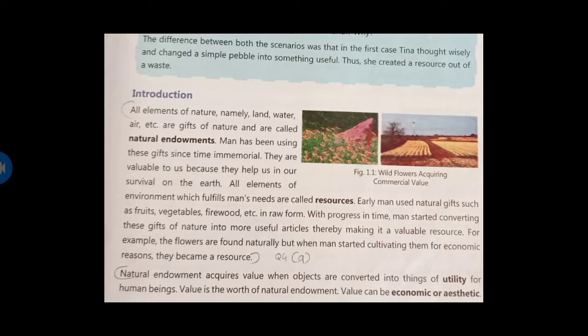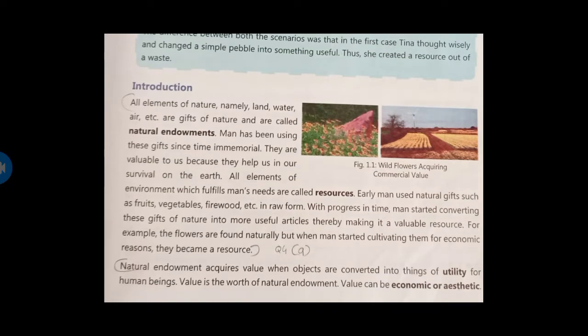The natural gifts were used since time immemorial, and we have been using them for survival on earth. Examples of these natural gifts are air, water, land, sunlight. These are very important for our survival. Without water, we can't live a day. So it's very important for us.